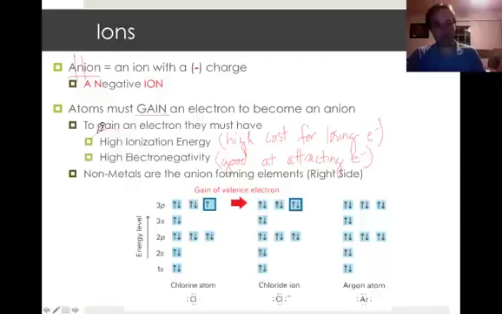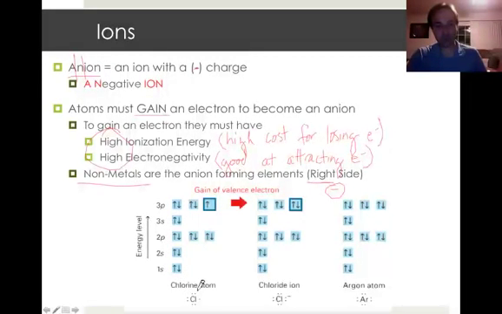And it turns out if you're looking for elements that have high ionization energy and high electronegativity, you're looking at the nonmetals. Okay, they're on the right side of the periodic table, meaning right side of the staircase, and these are going to be the elements that form negative ions, or anions.